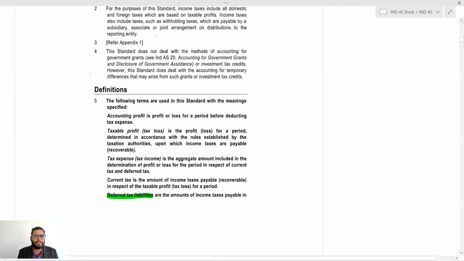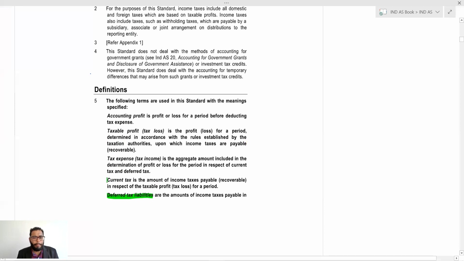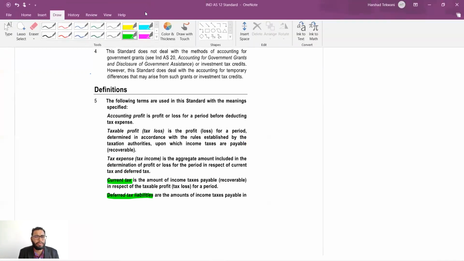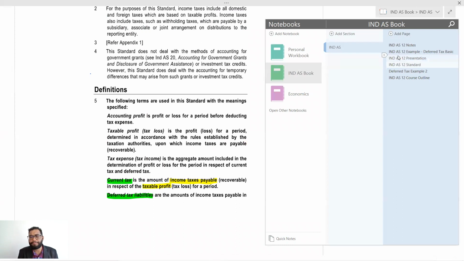As per the standard, current tax means the amount of income tax payable or recoverable in respect of taxable profit for a particular period. That will be your current tax. Now, let's move to our other example.